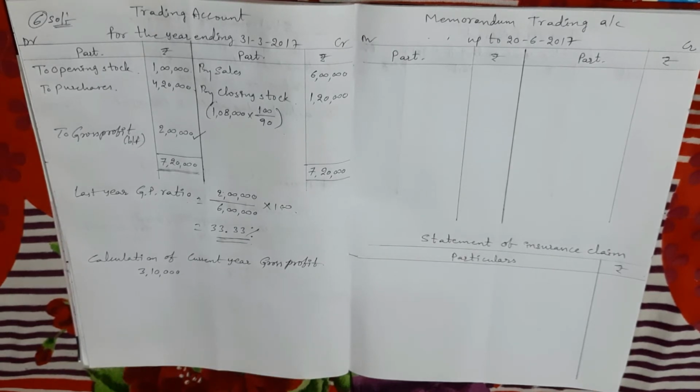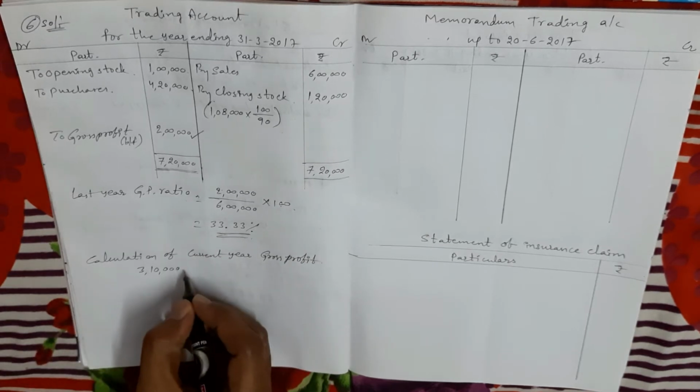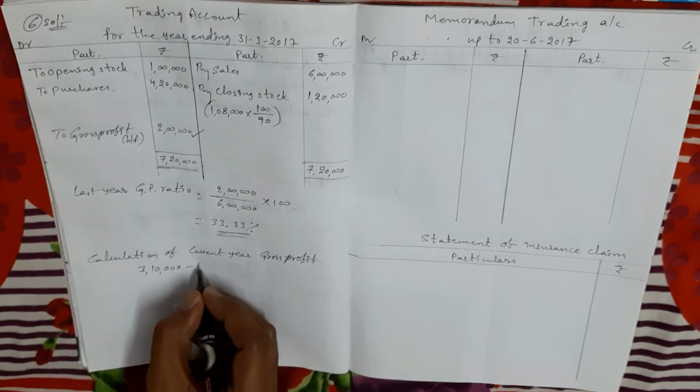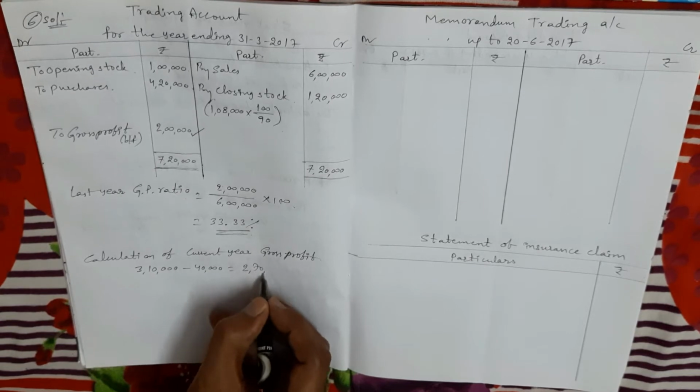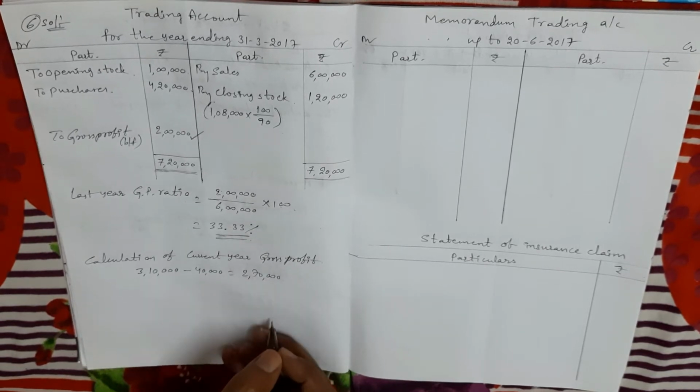Sales up to 20th June 2017 included 40,000 rupees for which goods had not been dispatched. Not dispatched means we have to subtract that amount. If dispatched, no problem, but the goods are not dispatched, yet we showed them as sales. So that amount we have to deduct from the sales amount. So 3,10,000 minus 40,000, that means 2,70,000 only we take as actual sales amount.